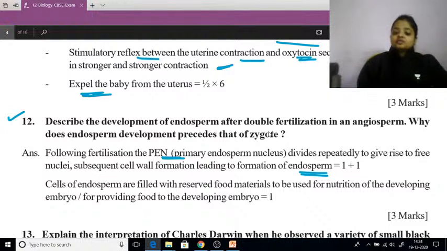Because endosperm in the future is going to provide nourishment to the developing embryo. It will provide nutrition and nourishment to the developing embryo. Because the developing embryo will require a continuous supply of food, that will be given by the endosperm.